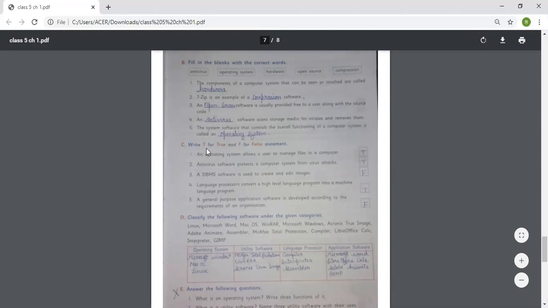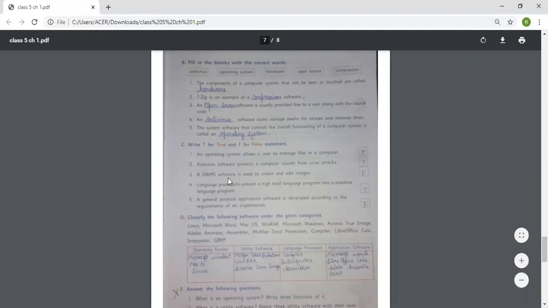C. Write T for true and F for false statements. The first one, an operating system allows a user to manage files in a computer. That is true. Second, antivirus software protects a computer system from virus attack. Yes, true.